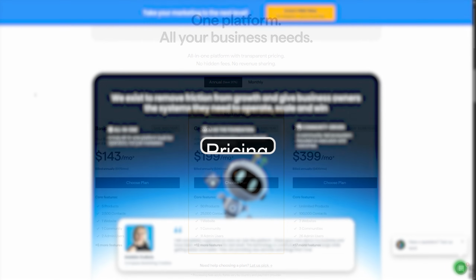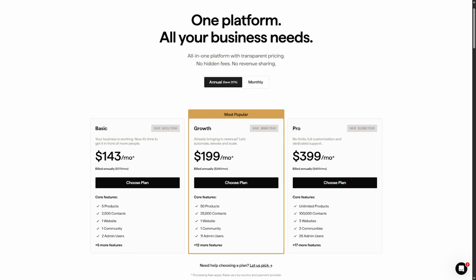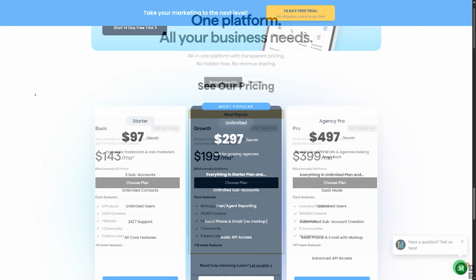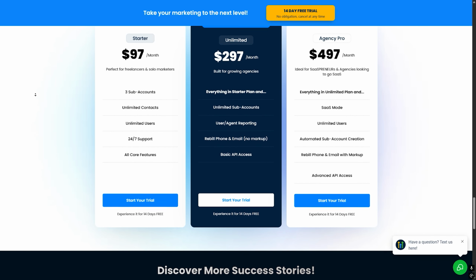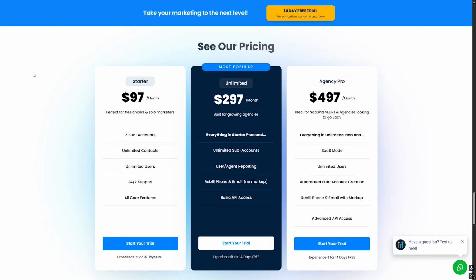Pricing. Kajabi starts at a higher price but includes everything needed for course creators without many extra tools. GoHighLevel offers strong value if you are running an agency or managing multiple businesses, especially with its unlimited sub-accounts on higher plans. The better value depends on how you use it.